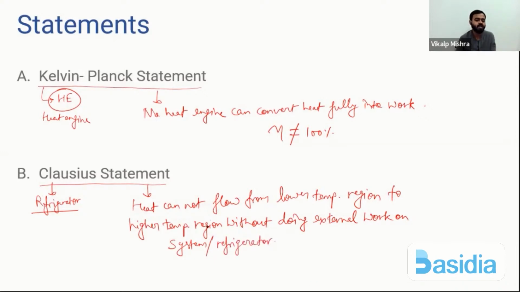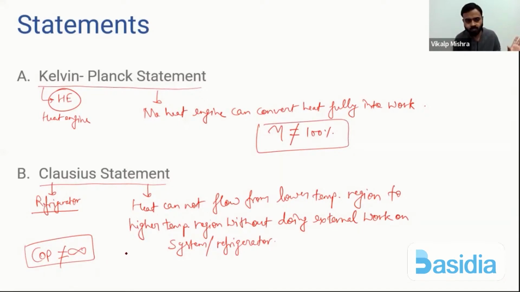Understood? So heat cannot flow from lower temperature region to higher temperature region without doing external work on the system or refrigerator. We need to do some external work on the refrigerator, then heat can flow from lower temperature to higher temperature region. Then refrigerator can work. Or in other words, COP cannot be equal to infinity. Here efficiency cannot be 100%, and here COP cannot be infinity. Simple. I hope all of you understood two statements of second law of thermodynamics.